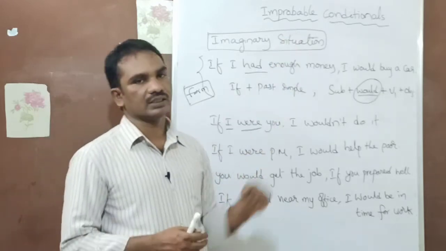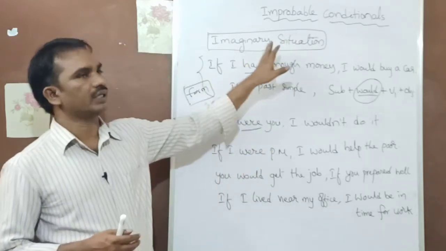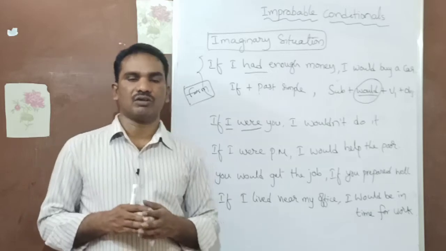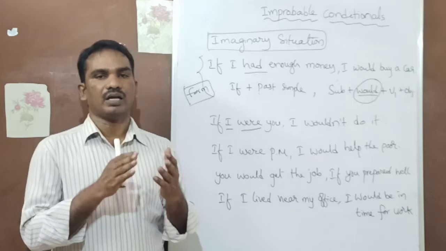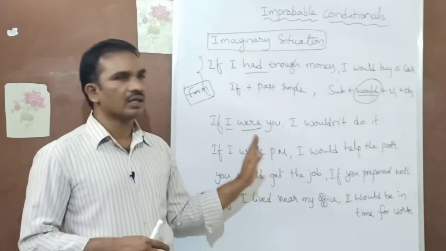Okay guys, this is the second type. This is called the second type. We looked at the zero conditional, we looked at the probable condition, and today the improbable condition.